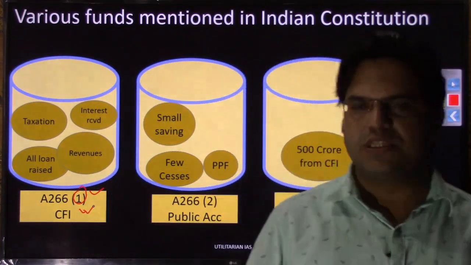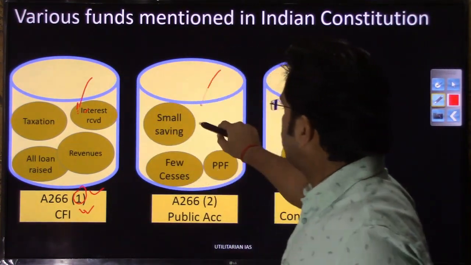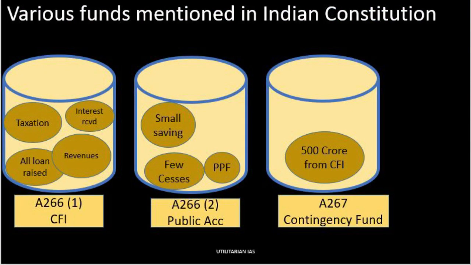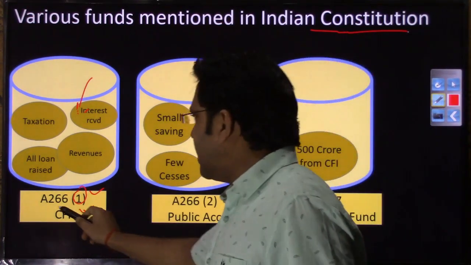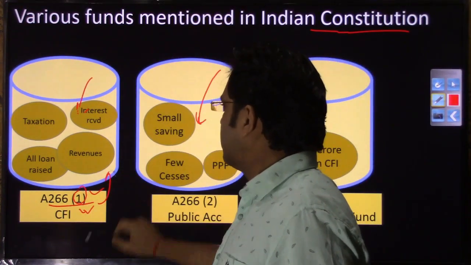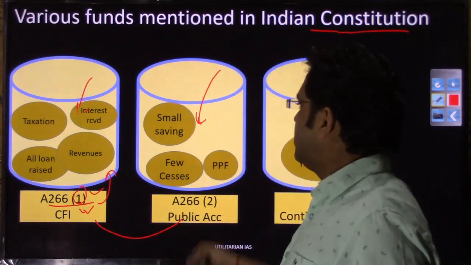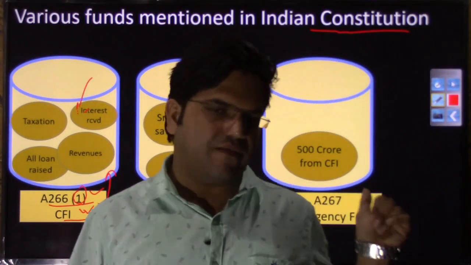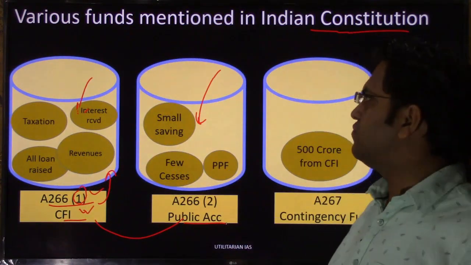We will have a detailed discussion of what these funds are, the source of funding of the Consolidated Fund of India, and the source of funding of the public account. As of now, just have the learning that all these 3 funds have been mentioned in the constitution, because you have direct articles talking about these funds, right. So, under article 266 you have 2 kinds of fund, that is Consolidated Fund of India and Public Account of India. Then you have Article 267 where you have the contingency fund. So, let us take these types of funds one by one and discuss.